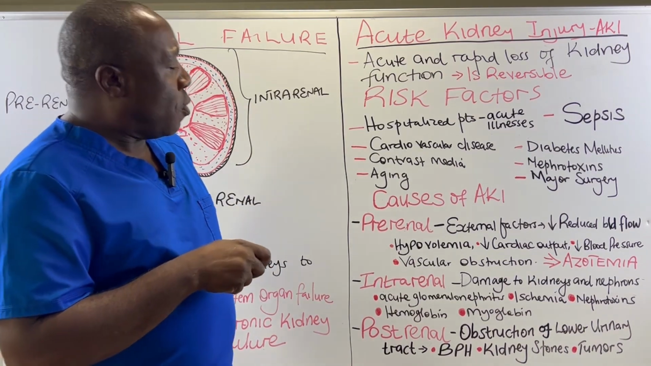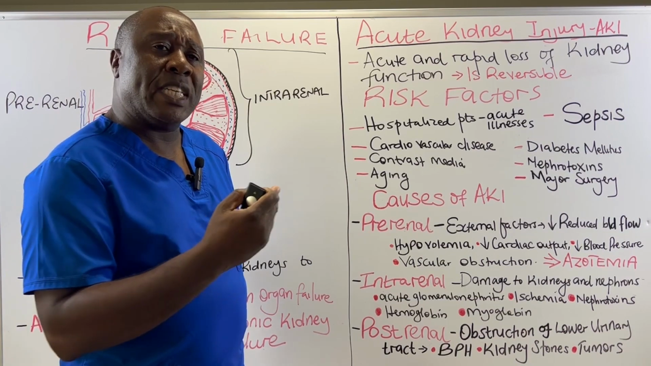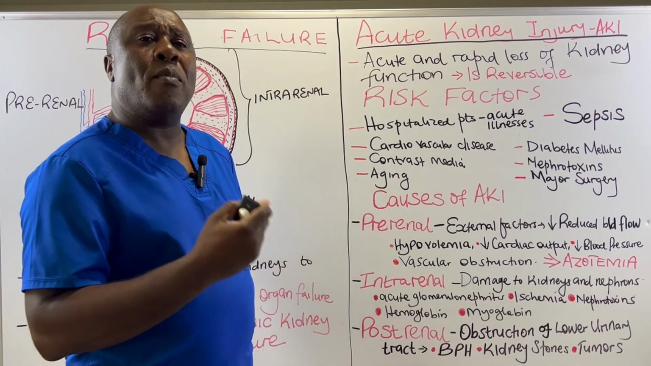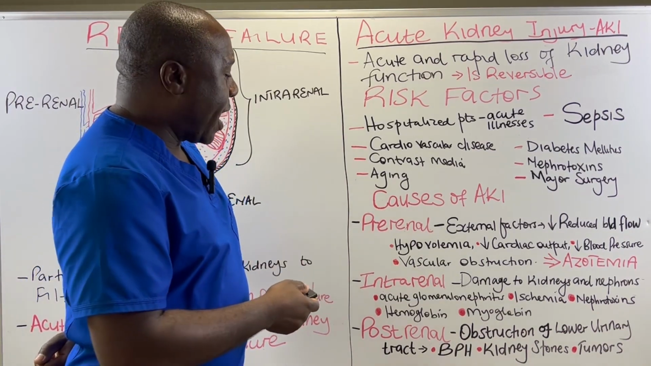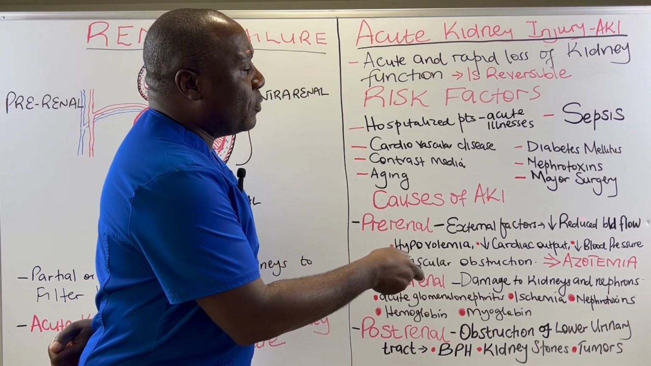Now, normally, when we have these prerenal causes, there are compensatory mechanisms that the kidneys normally put in place to try and increase this particular blood flow to the kidneys.